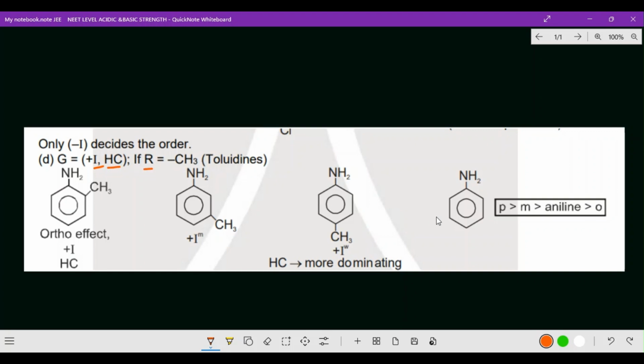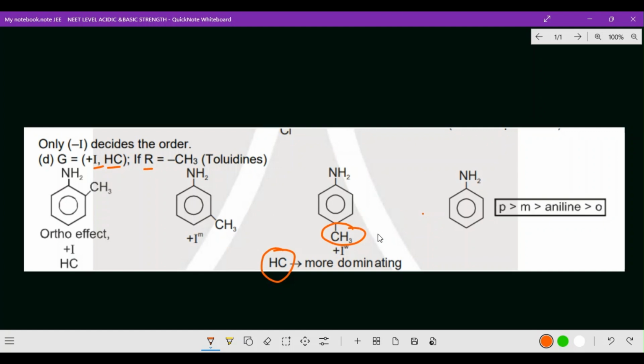Here aniline, and here toluidine. Aniline which is attached with the methyl group is called toluidine. And paratoluidine, metatoluidine, orthotoluidine. So which will be coming now here, orthotoluidine. Which is the correct option, you can bring it over here. Hyperconjugation also you can take, and plus I effect will decrease the acidic strength, minus I effect will decrease the basic strength. Now the minus I effect you can't identify here, because everywhere it is a plus I effect only.